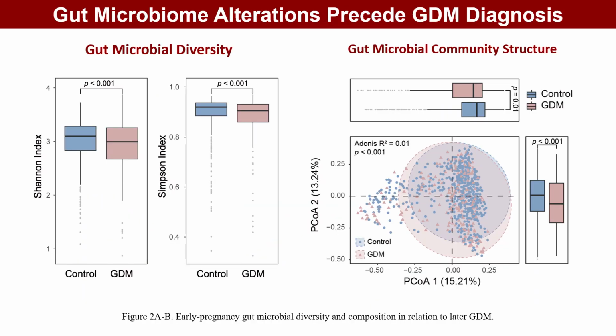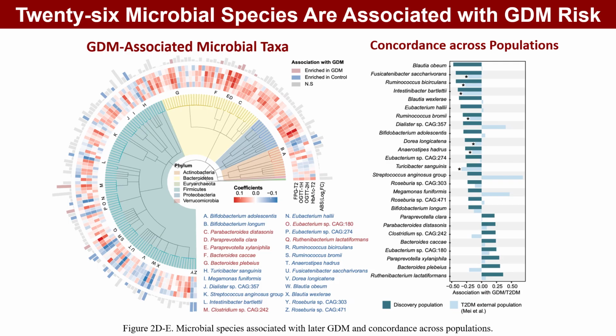Women who later developed gestational diabetes had lower Shannon and Gini-Simpson indices in early pregnancy, indicating reduced microbial diversity. Their overall microbial community structure was also different. These alterations therefore preceded the clinical diagnosis of gestational diabetes. At the species level, 26 microbes were associated with later gestational diabetes.